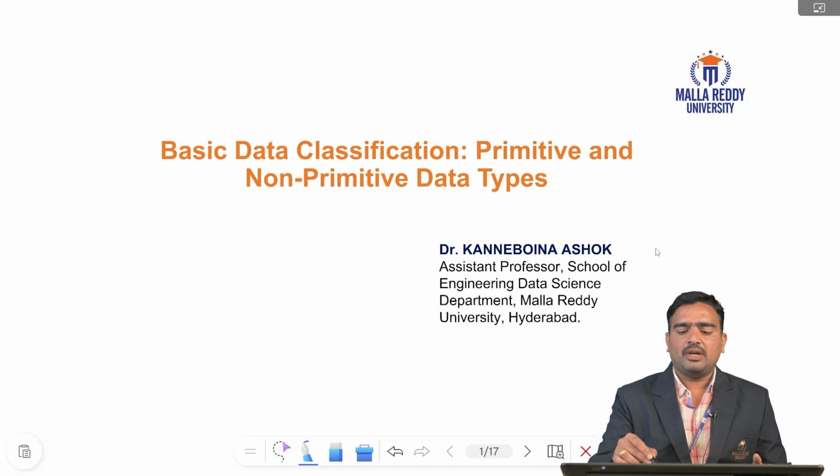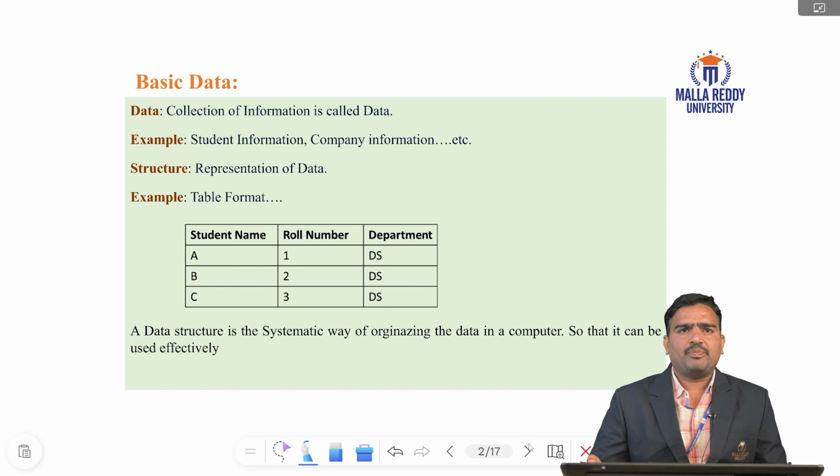Today, I will discuss classification of data types. What is meant by data? Data means a collection of information. Any information is called data, for example, college data, student data, faculty data, company data. What is structure? Representation of data. When we represent the data in a table or any format, whatever is convenient, and store it in the computer, that is called representation of the data.